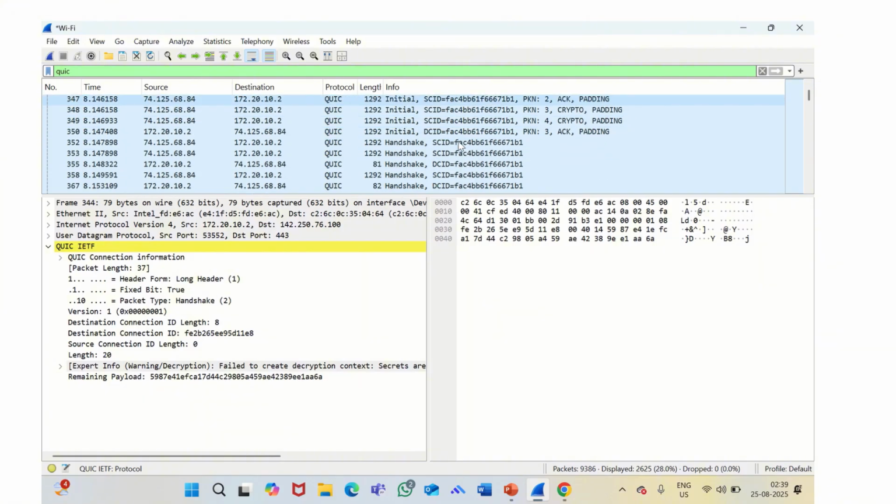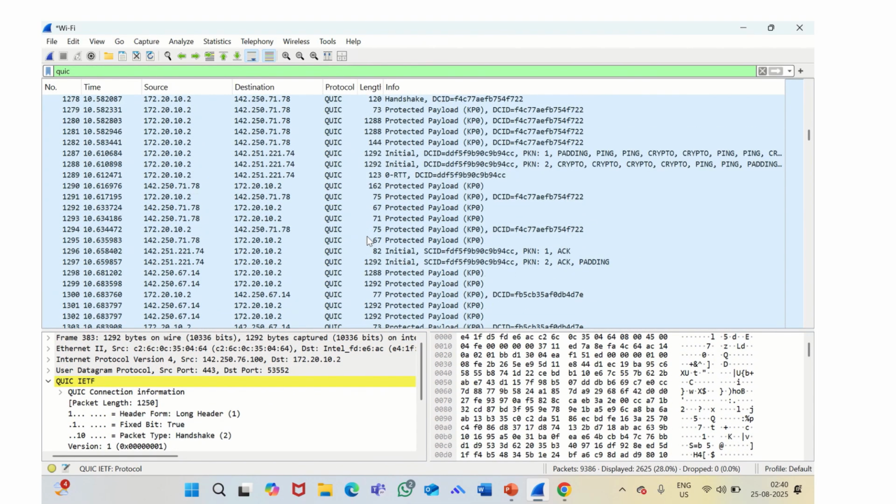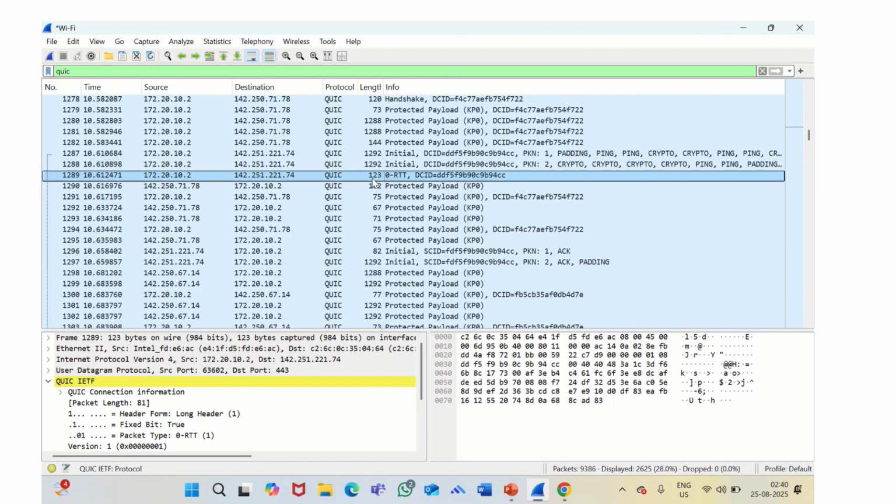In some cases, we also notice a zero round trip packet. I can see if that's visible. Yeah, so for example, we just see a zero round trip packet right here. This is a special feature of QUIC that allows the client to send early data when reconnecting to a server it has communicated with before. The benefit is reduced latency, but again, as we discussed, the risk is that this data can be replayed by attackers. That's why zero RTT is optional and should be used carefully.